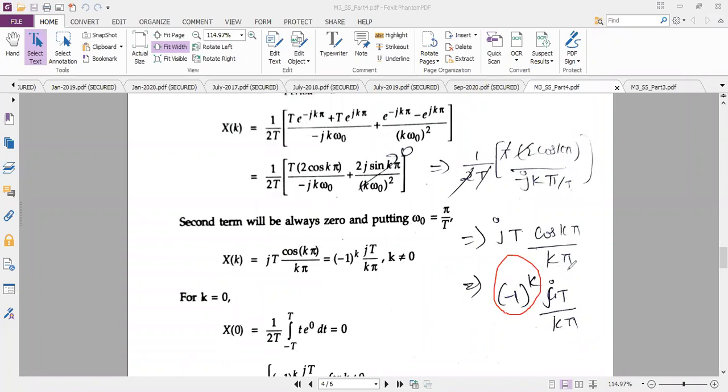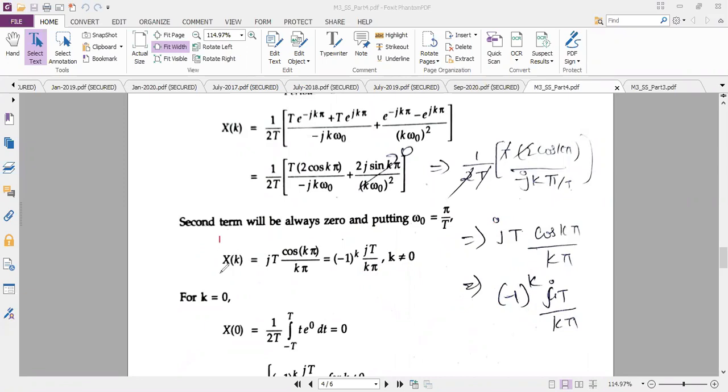So minus 1 power k into jt divided by k pi, that is your final answer. And here you can write the condition: k is not equal to 0. Because k is in the denominator, if k is equal to 0 then everything will collapse. Even if it is in the numerator, k should not be equal to 0. Then only this answer is valid. Otherwise, it is invalid.